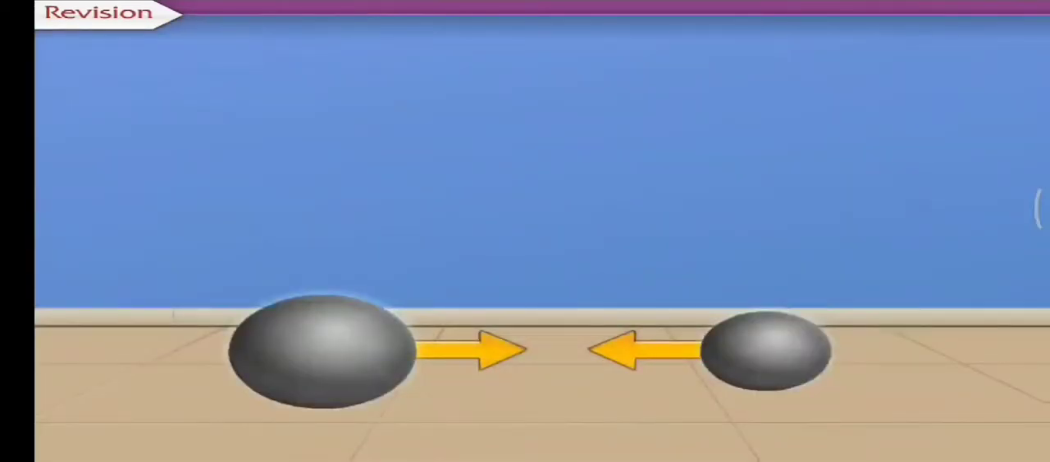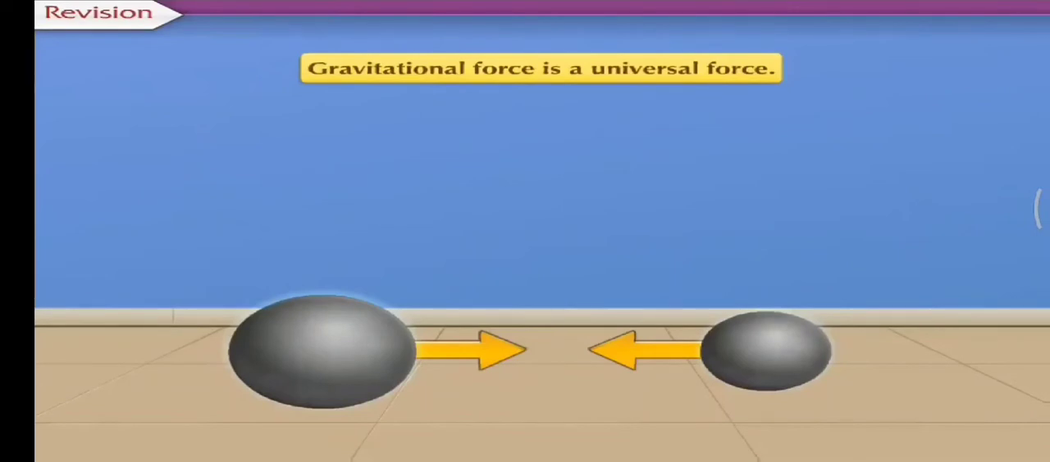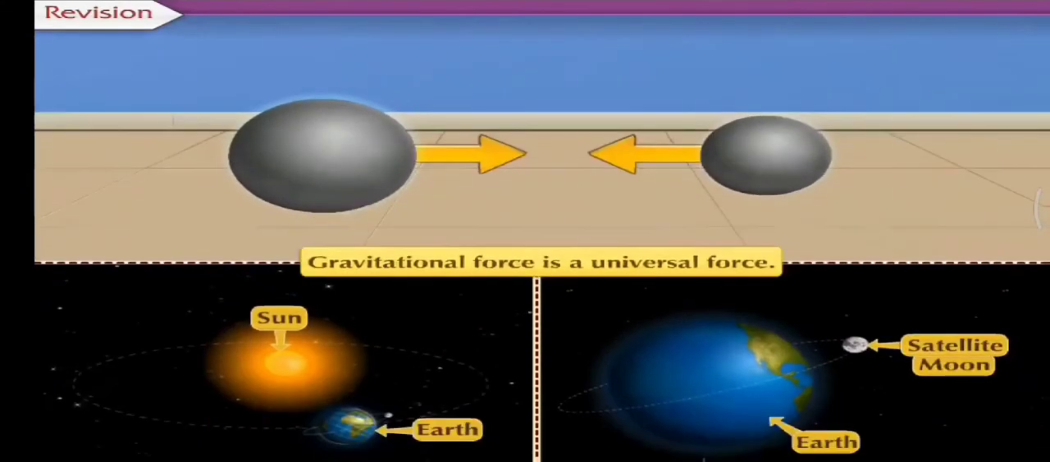In the previous grade, we have learned that gravitational force is a universal force, and it acts not only between two objects on the Earth, but also between two objects in the universe. Come, let us now understand how this force was discovered.